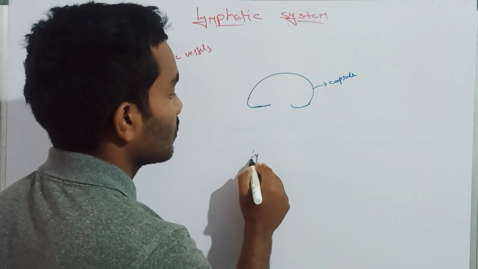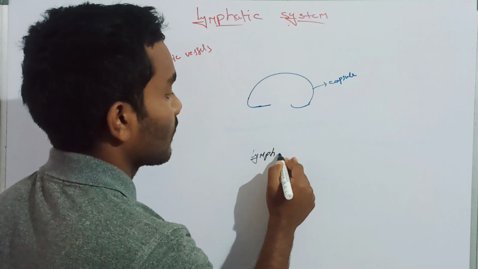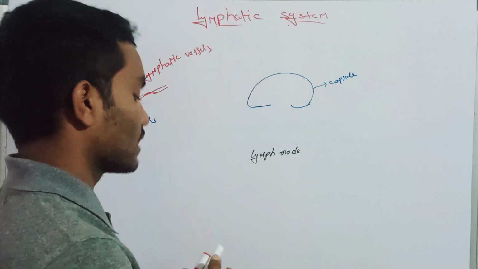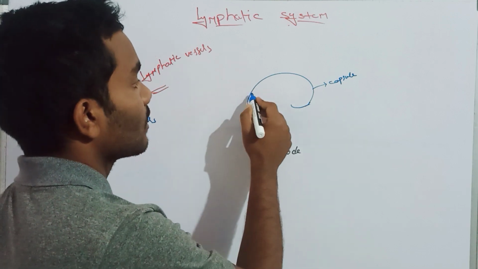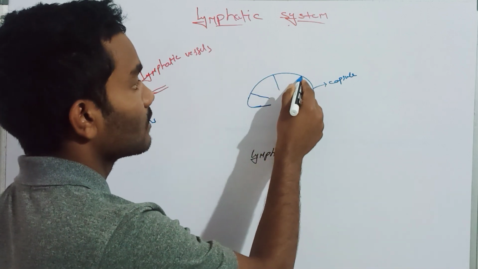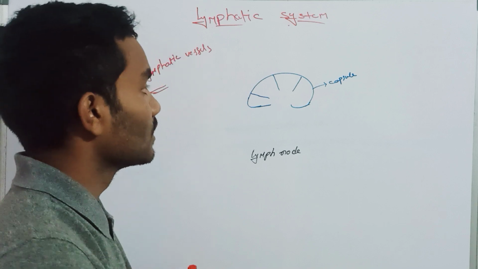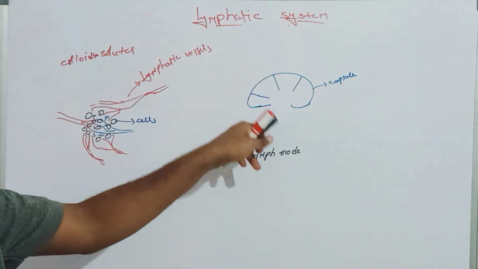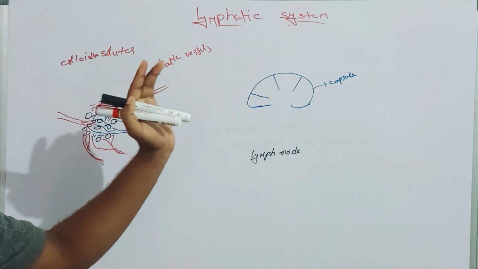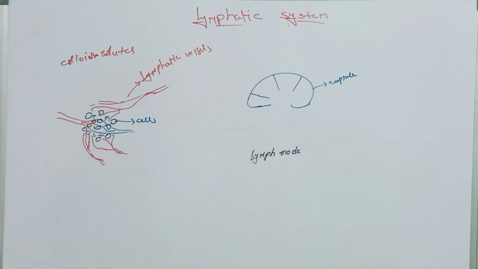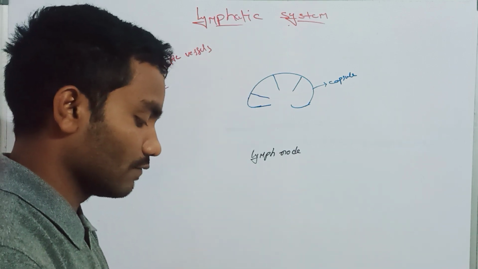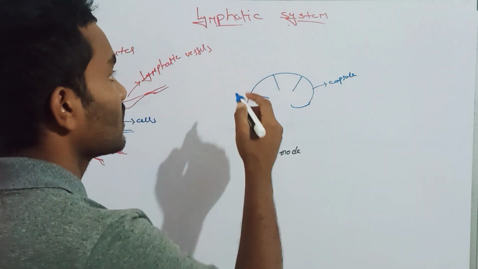We are talking about the lymph node. This capsule extends inwards and forms partitions in the lymph node. Here I told you lymph passes through the lymphatic vessels. All over the body, the lymphatic system has lymph nodes. So how are the lymphatic vessels connected to the lymph nodes? Let me show here.